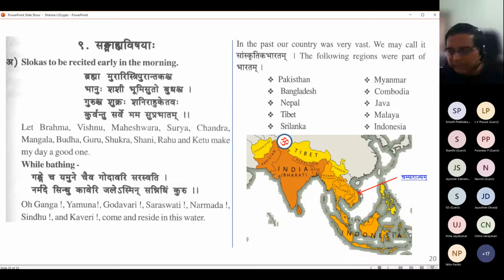I was a lucky visitor to this place called Champa Rajyam, right on the coastal tip of Vietnam in the mid region. There was actually a Hindu kingdom right there. We generally know about Cambodia a lot because of Angkor Wat and all those beautiful monuments, the regime of certain Hindu kings there. Hindu but local ethnicity.